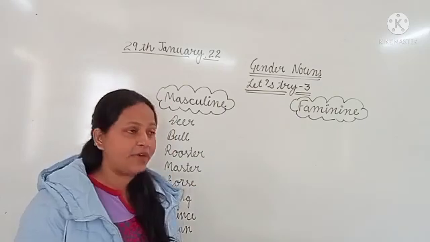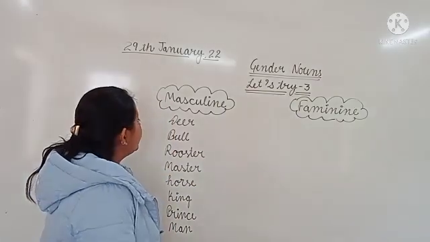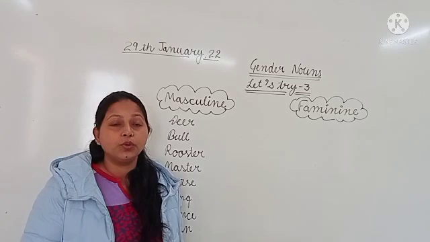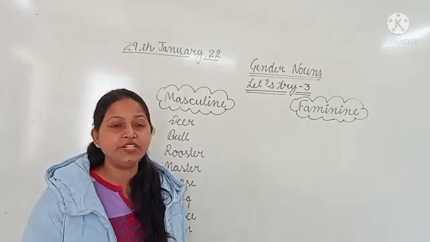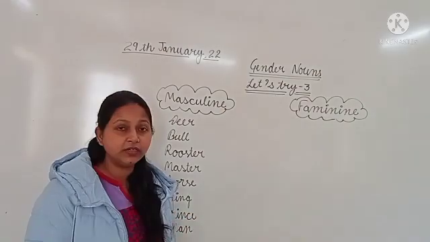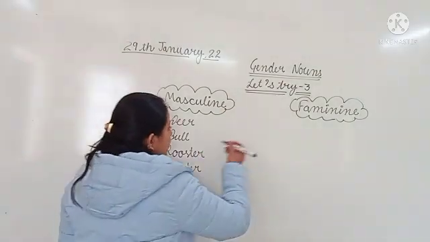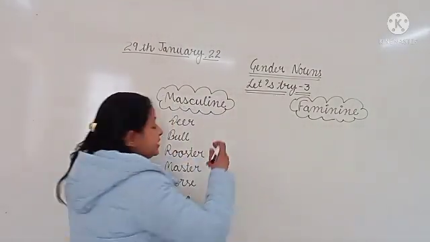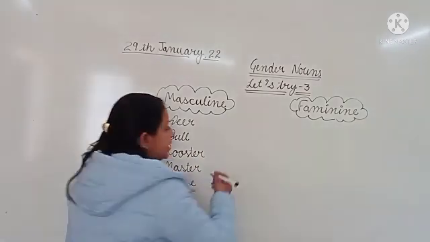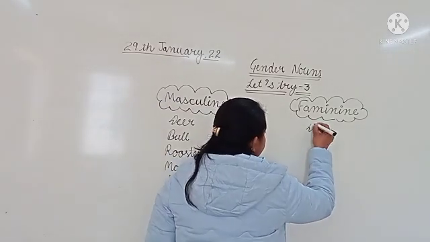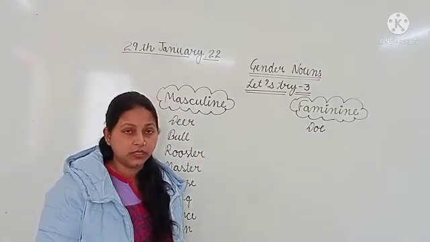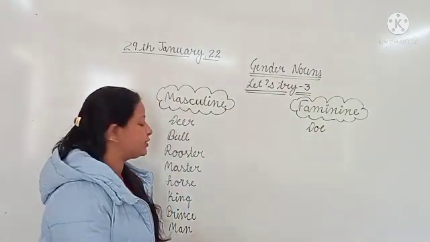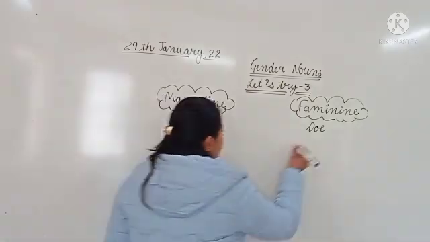So deer: what is the correct feminine gender of deer? Doe. This one has been done for you already, so we will write doe. Next is bull. The correct feminine gender of bull is cow.